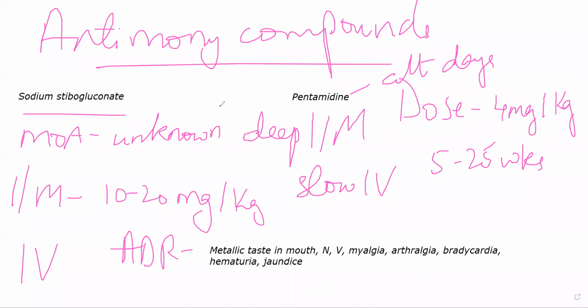So once again, pentamidine causes histamine release. Okay. And because of excessive histamine, the patient will start having specific adverse effects. First of all, pruritus, itching.